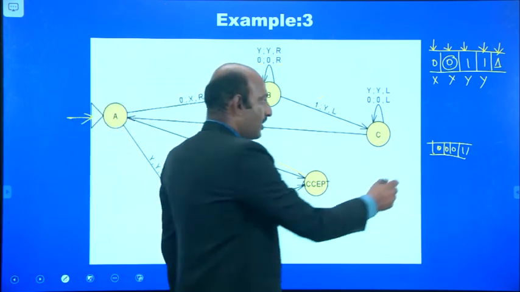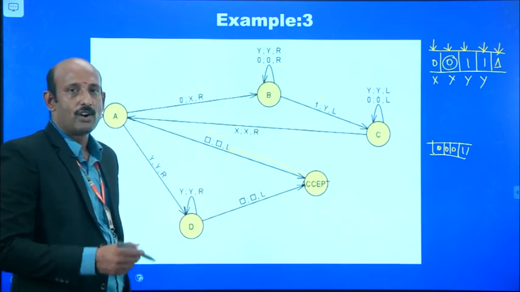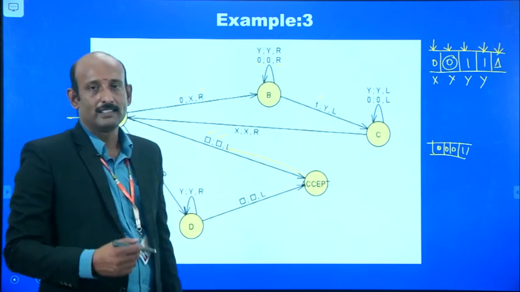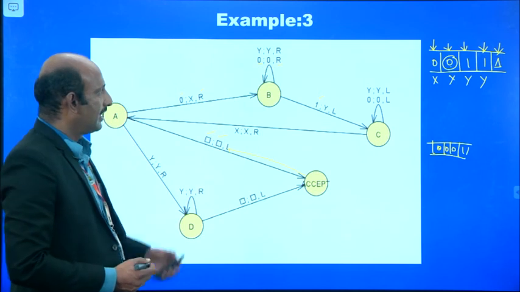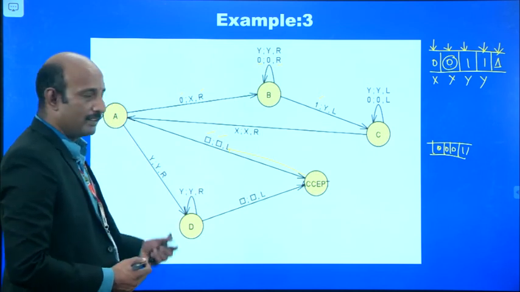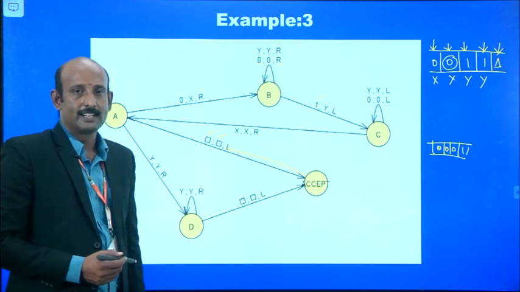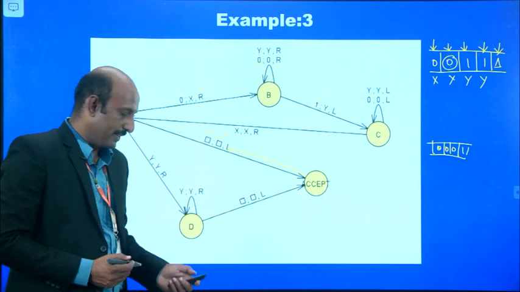That means it halts without reaching the accepting state, which is called rejecting. So this is example 3 for Turing machines, which recognizes the language 0 power n and 1 power n.